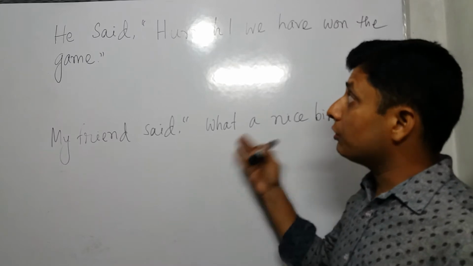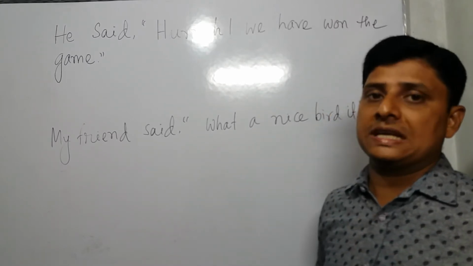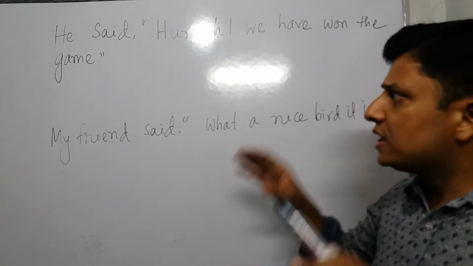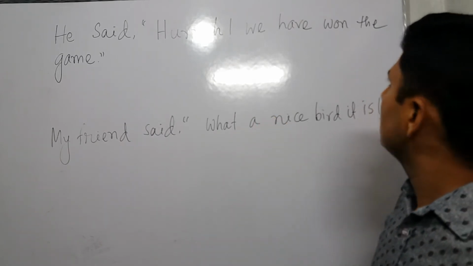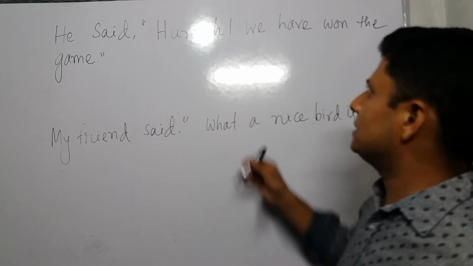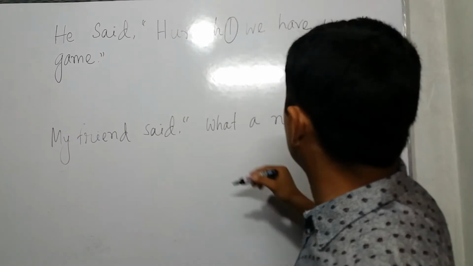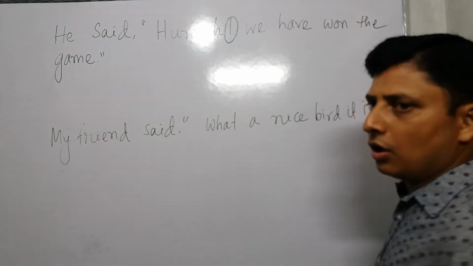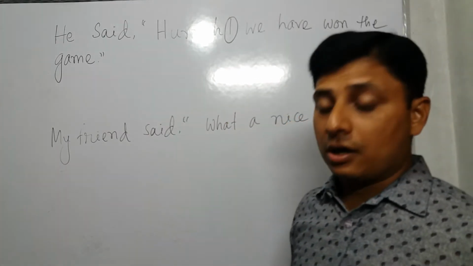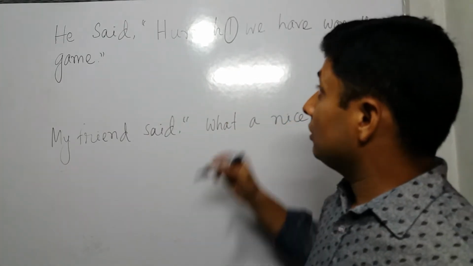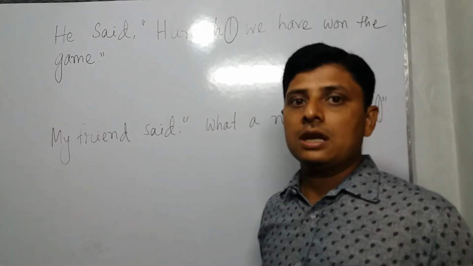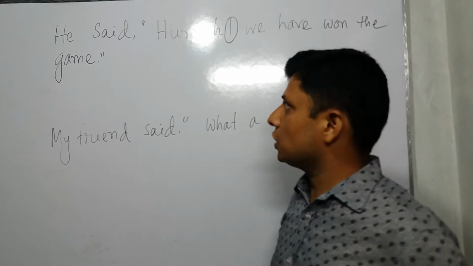Now, I already wrote two sentences on the whiteboard. Can you imagine which sentences they are? Yes, I think you are all imagining, because there is a symbol. It is the symbol of an exclamatory sentence. So now we are going through exclamatory sentences in narration, and we will solve direct to indirect now.